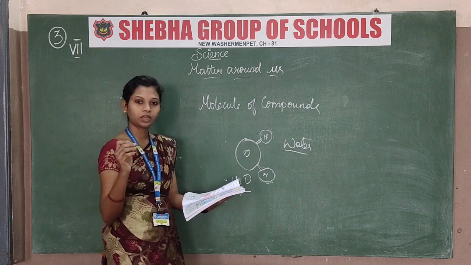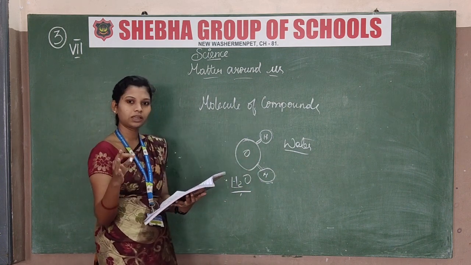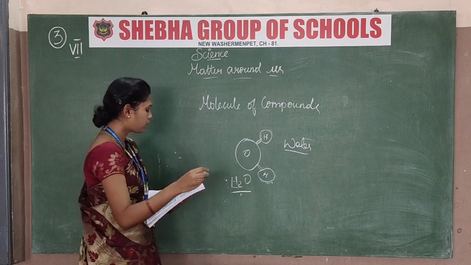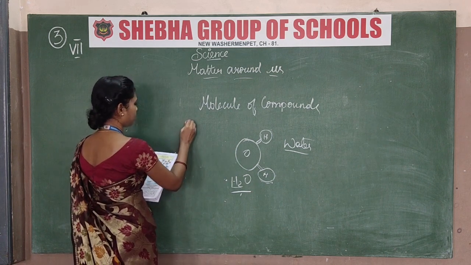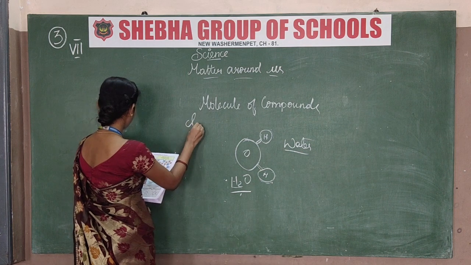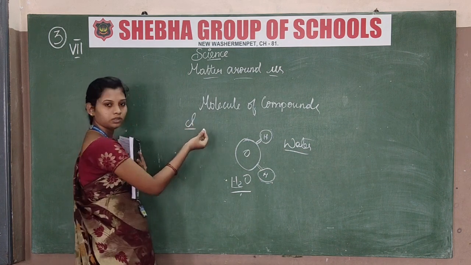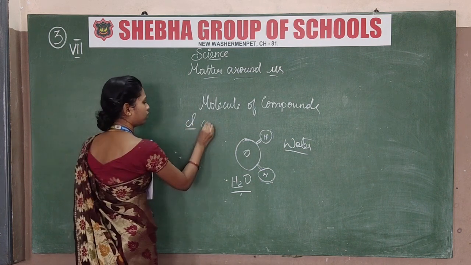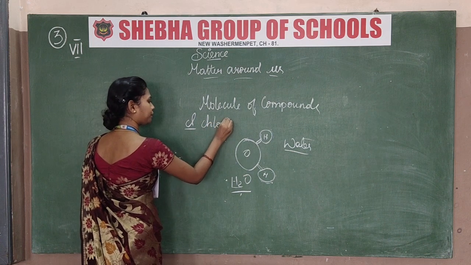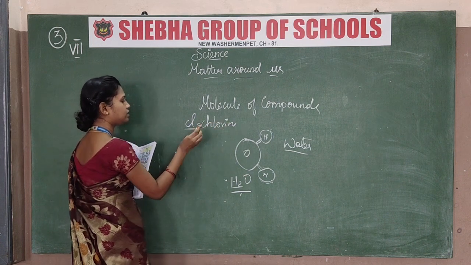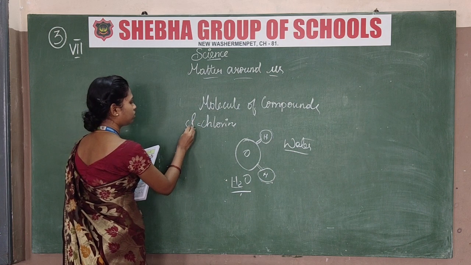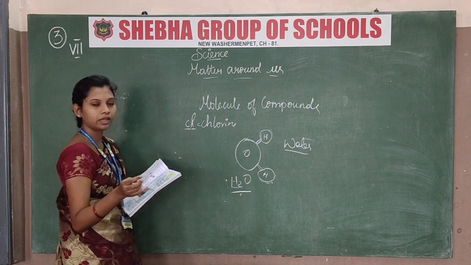On page number 32 you will see many types of examples they have given. For chlorine gas, this is the symbol of chlorine. Cl is chlorine.